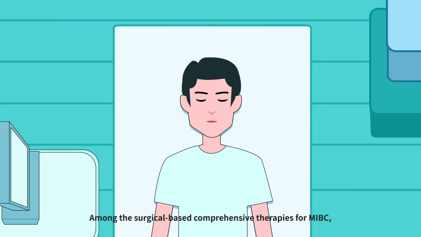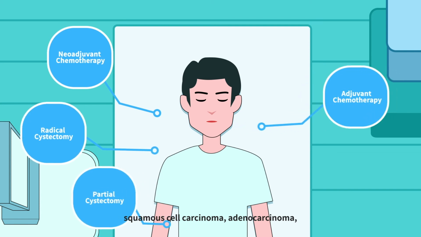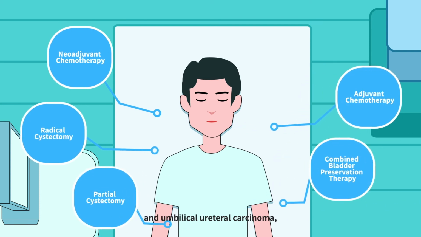Among the surgical-based comprehensive therapies for MIBC, squamous cell carcinoma, adenocarcinoma, and urachal carcinoma, radical cystectomy is the preferred choice, while partial cystectomy is an option for some patients. For patients who can tolerate radical cystectomy, the GC regimen, gemcitabine in combination with cisplatin, is commonly used for neoadjuvant therapy.